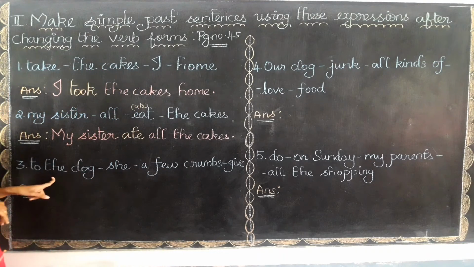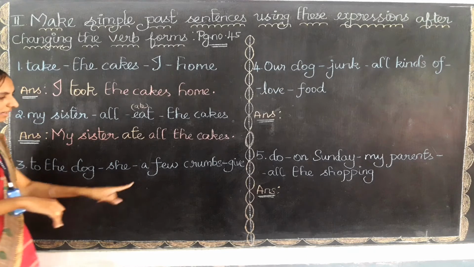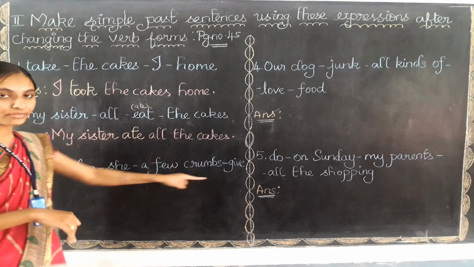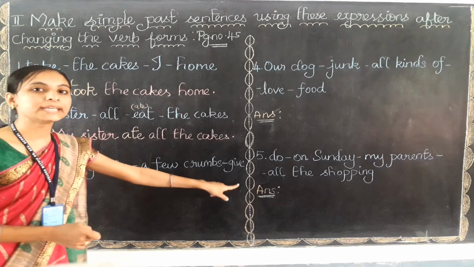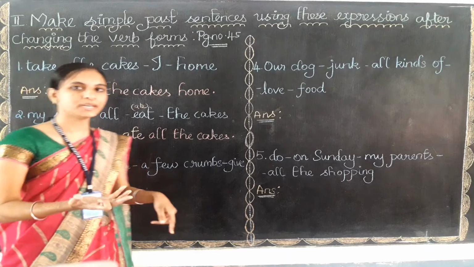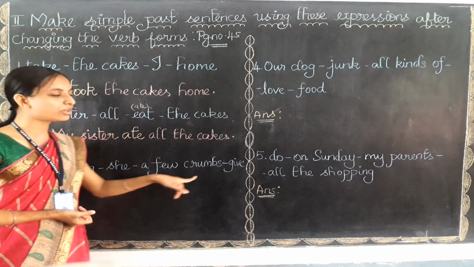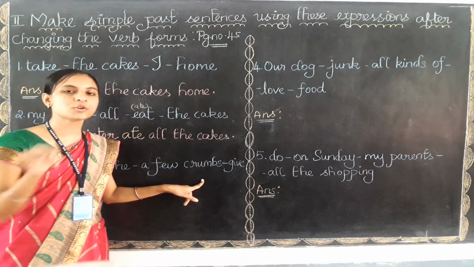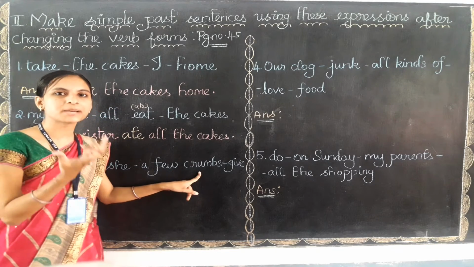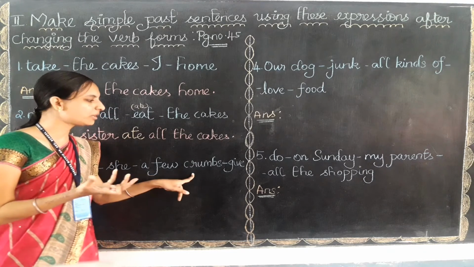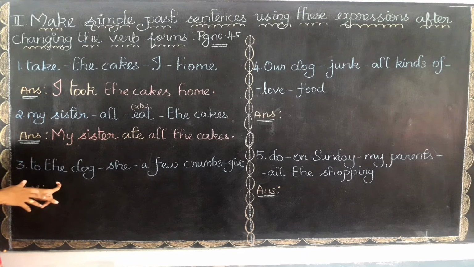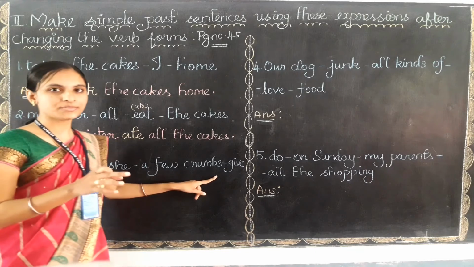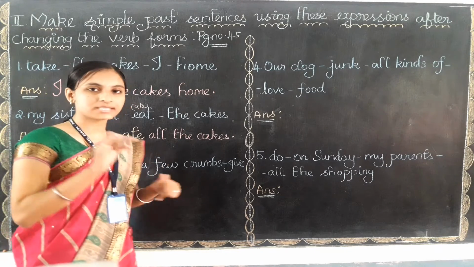So let's read out the third question. To the dogs she a few crumbs give. Can you find the verb here? If you are telling me a few crumbs is the verb, that is wrong, because a few crumbs means a small piece of cake. If you are telling me to the dog is the verb, wrong. Give is the verb, yes, correct.